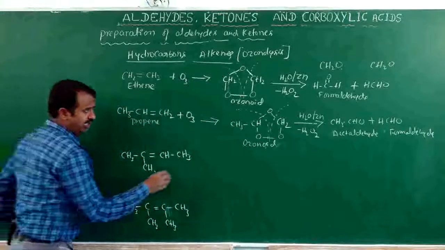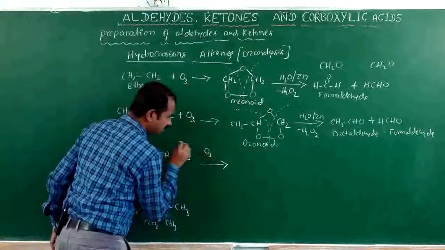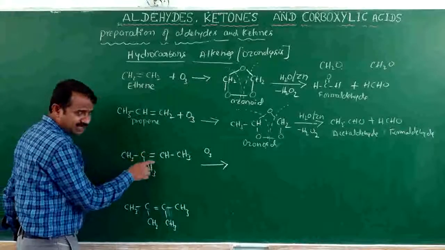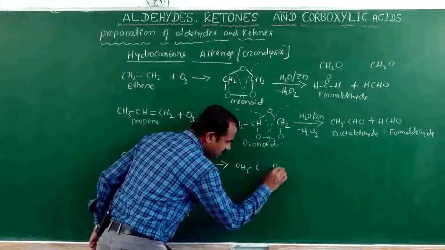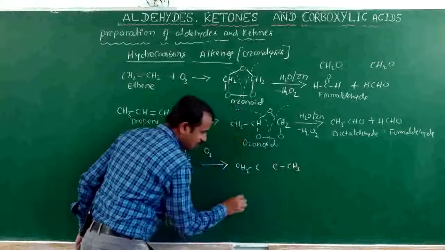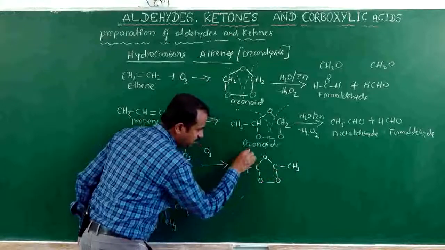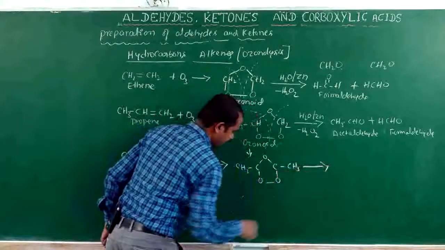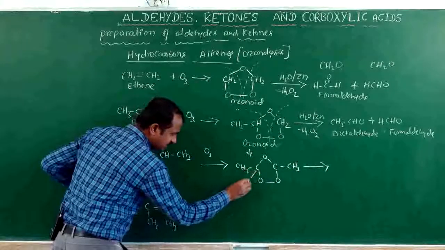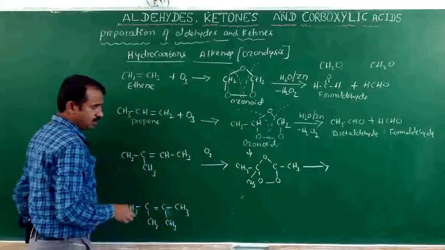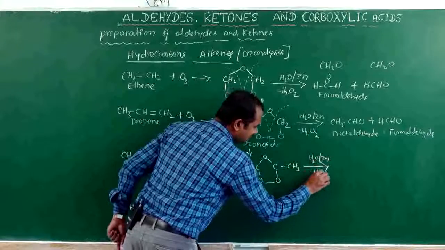It reacts with ozone to form ozonide at the carbon-carbon double bond. The ozonide is CH3, C, C, CH3, with one branch CH3 here. It undergoes hydrolysis in the presence of zinc, releasing H2O2.